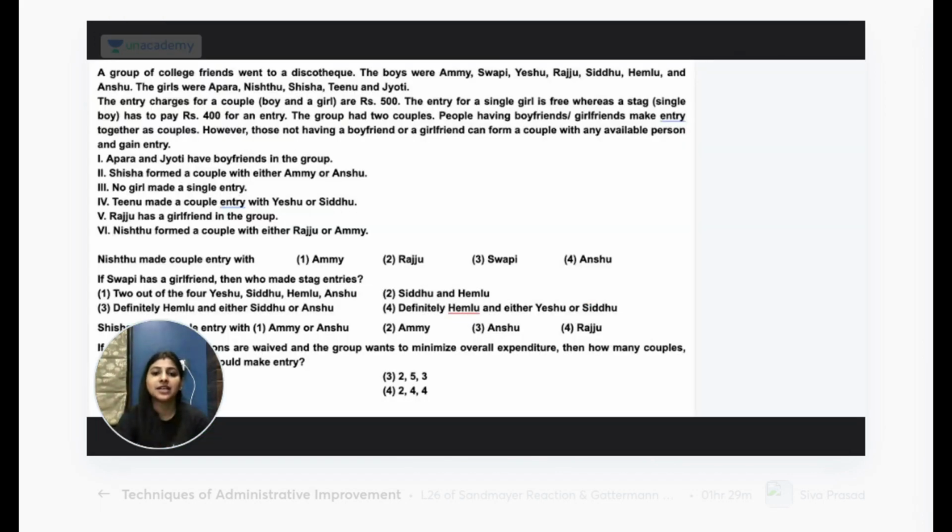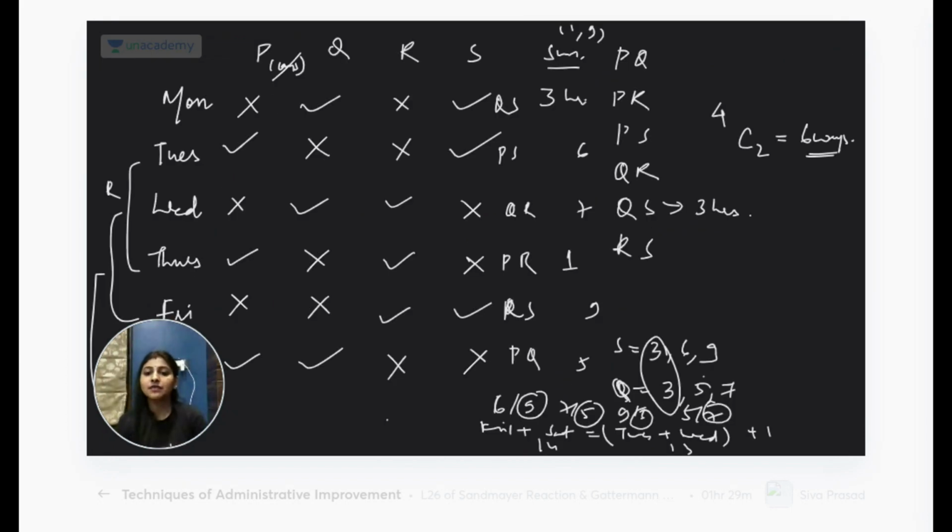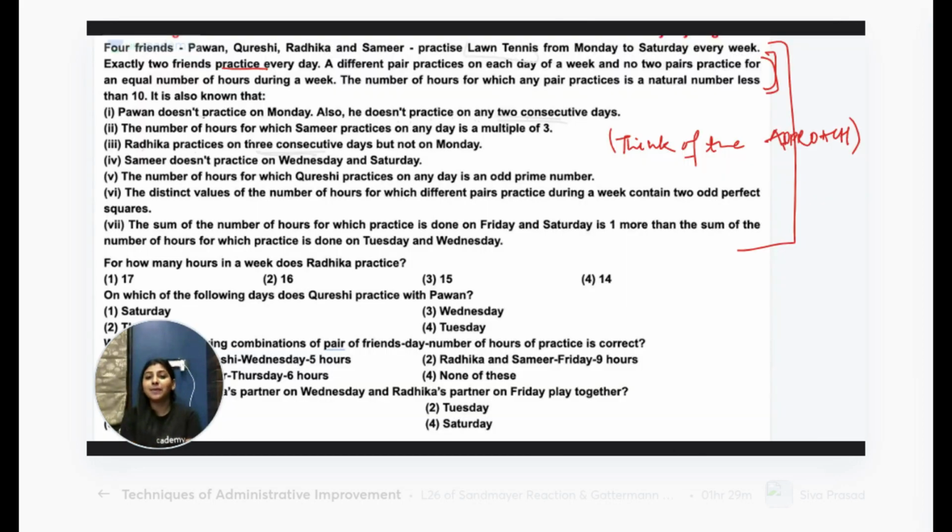The hours part needs to be repeated. For the hours part, what we did is we had these 2 pieces of information. We used that. For S and Q, we put 3 and 3 together. Now the other 2 values of S, we put here where S is. So here we put 6 or 9. Here we put 6 or 9. Then where Q is, we put 5 or 7. And then we checked using this clue. And this was the only combination that was fitting. Less than 10 for a day. In one day, it has to be less than 10. The number of hours for which any pair practices on any day is a natural number less than 10. Okay?